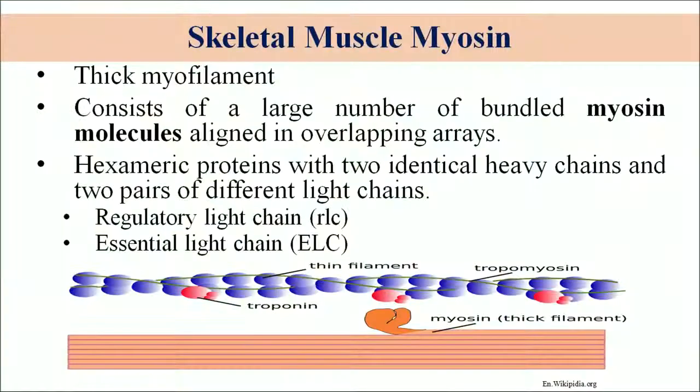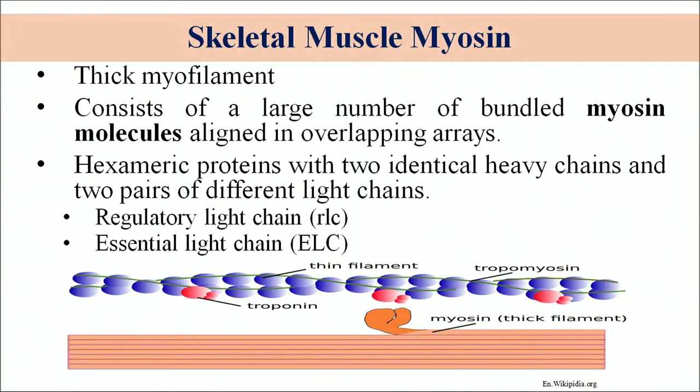The myofibril consists of protein chains called myofilaments, and myofilaments have a symmetrical alternating pattern of two proteins, the thick and the thin. The thick one is called myosin, and the thin one is the actin protein. So the myofibril is made up of two protein units, myosin and actin. Myosin and actin are important in muscle contraction for the movement of the animal.